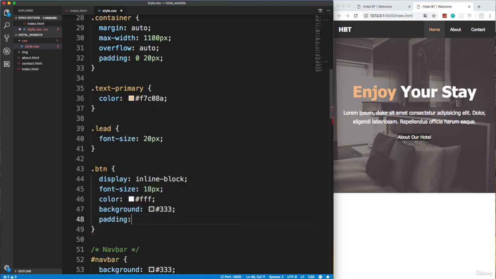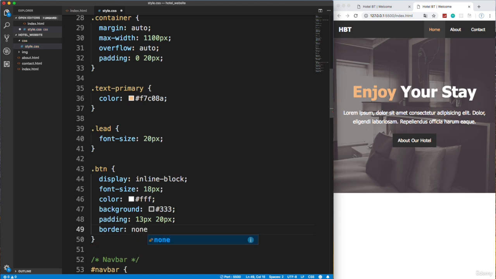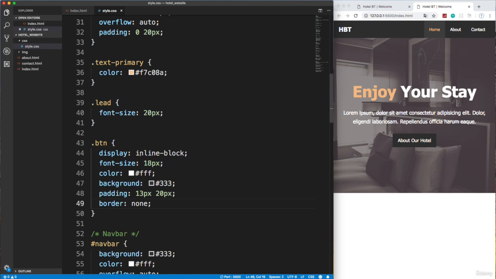So for padding, let's do 13 on the top and bottom, and 20 on the left and right, like that. And then I think the last thing, well, let's make sure that there's no border on any browser, so let's say border: none. Because if we have buttons, we want to be able to add this to the button as well, and buttons by default have borders. Links don't, but buttons do.